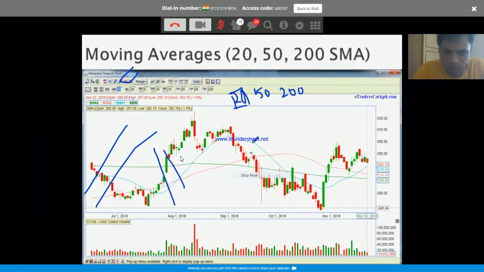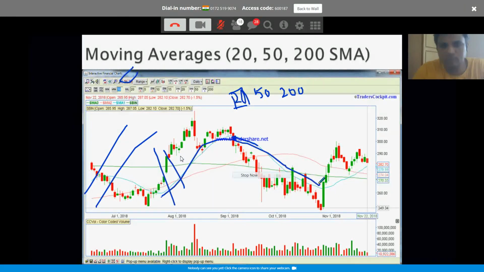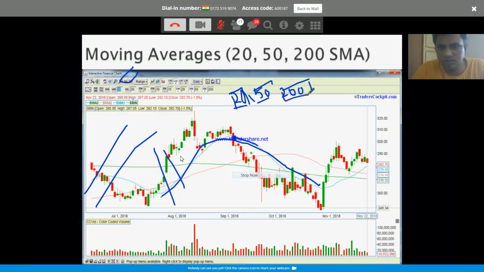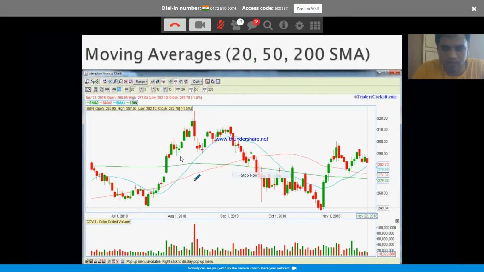Here, this blue line is the 20-day moving average. That means at this point, the average of the previous 20 days is this price point. So that gives you a nice average point. Similarly, 50 days is the average of the previous 50 days, and 200 is the average of the previous 200 days. Now, what is the advantage of using this? Obviously, by looking at this, the 200-day moving average is pretty much flat, right? That means you can directly tell the trend is sideways.